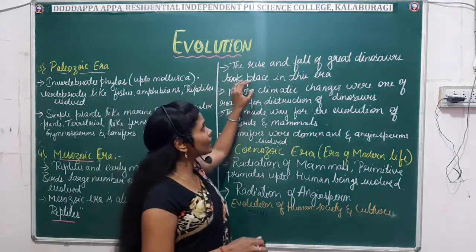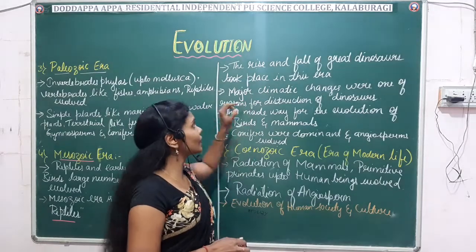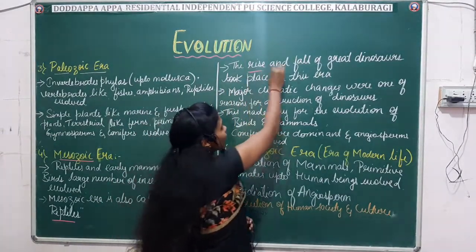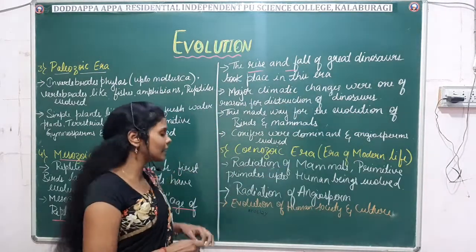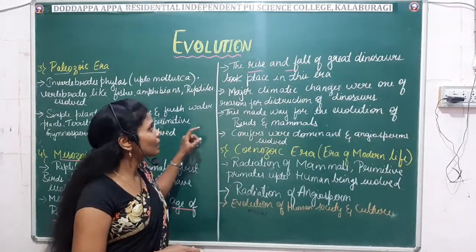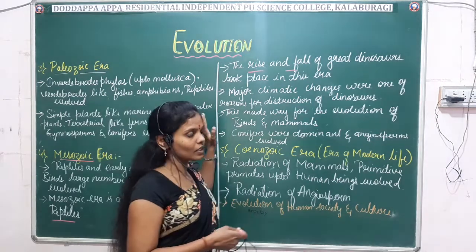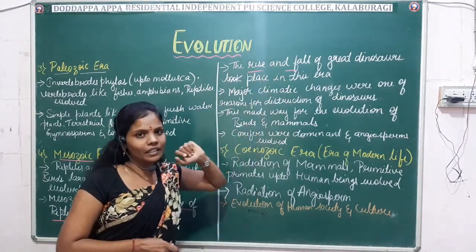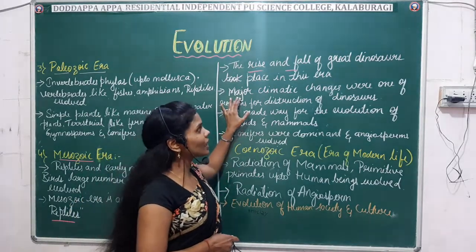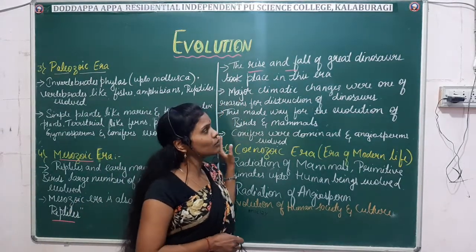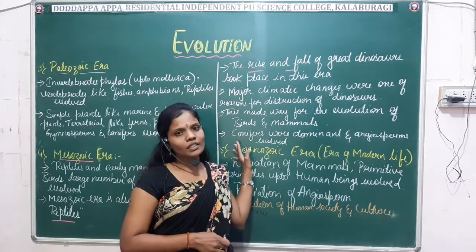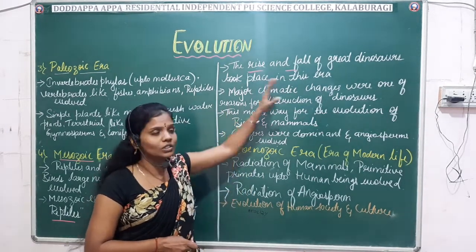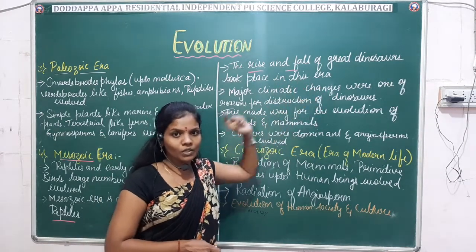The rise and the fall of the great dinosaurs took place in this era. They rose and they died in this era only, that is the Mesozoic era. What was the main reason for the death of these dinosaurs? The major reason was the climatic condition. The major climatic changes were one of the reasons for the destruction, or extinction, of these dinosaurs.